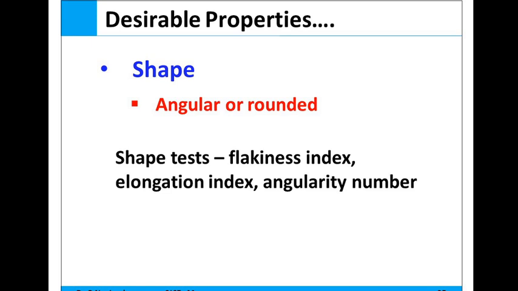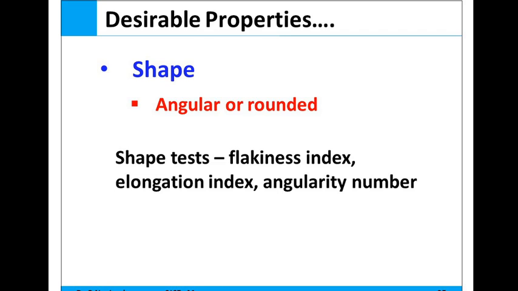The second definition is the elongation index. The elongation index of an aggregate is the percentage by weight of particles whose greatest dimension, that is length, is greater than 1 and 4/5 times their mean dimension. So these are the flakiness index and elongation index, which are different tests to find out the shape and size of the aggregate, whether angular or rounded.